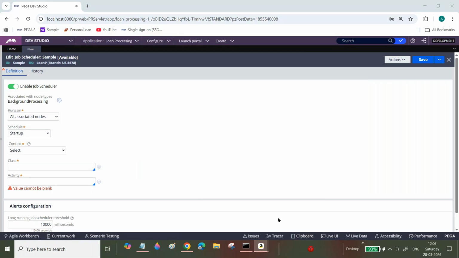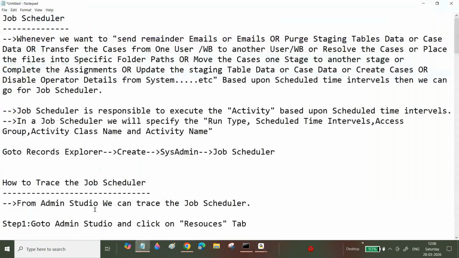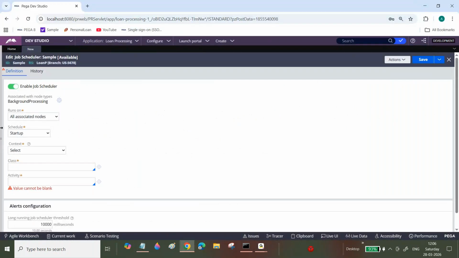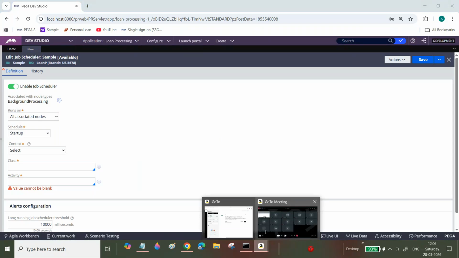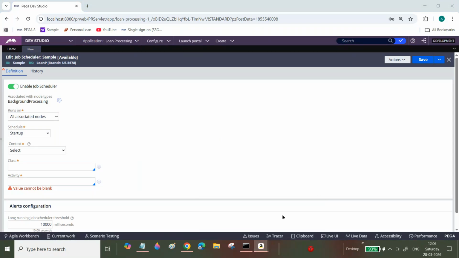Okay, next one. Now what are the background jobs? All of these are background jobs only: file listeners, email listeners, queue processors, job schedulers, all are background jobs. These job schedulers, queue processors, file listeners or email listeners run on the background processing node type. In this node type, the job scheduler will execute. Indirectly, they will ask you, do you know what the different background jobs available are?